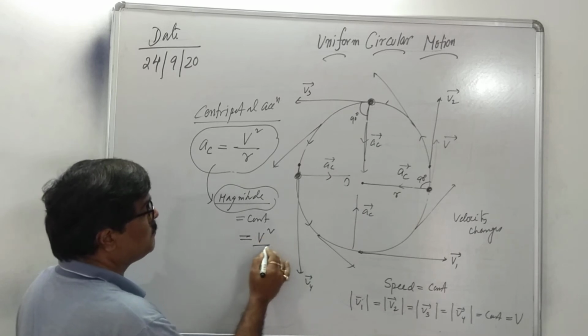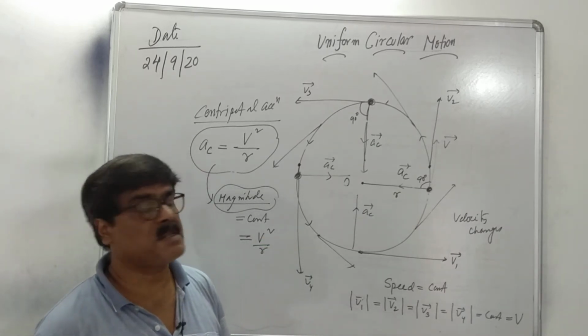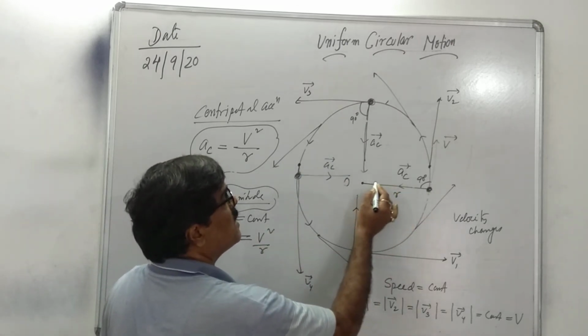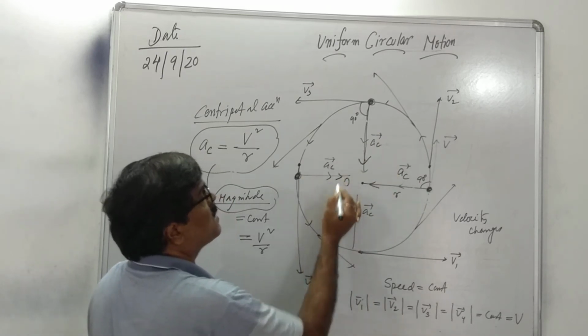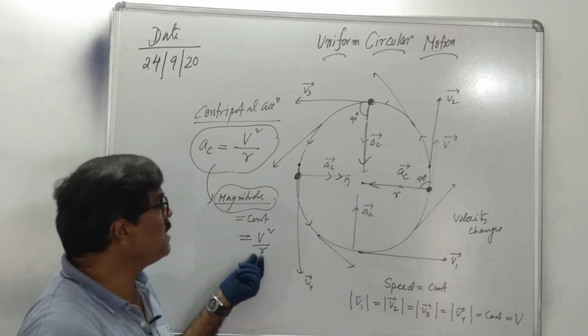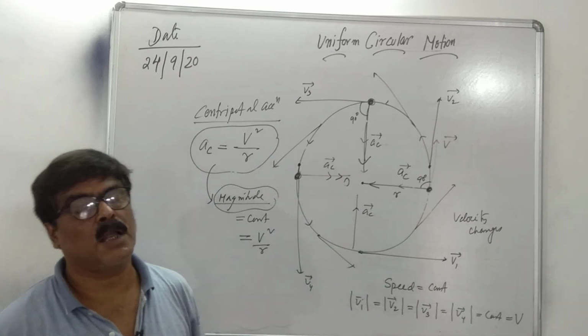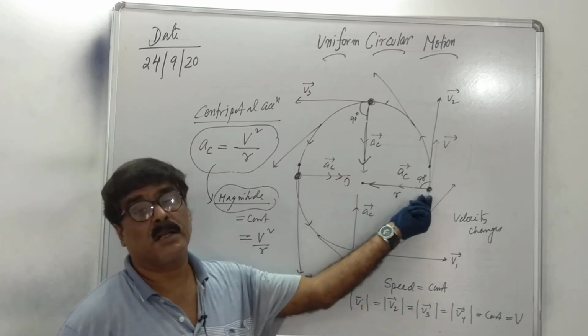V square by R. But its direction always changes, because at that point it is in this direction, at that point in this direction, at that point in this direction. That is, the magnitude of centripetal acceleration along the circular path is always constant at every point, but the directions are different.